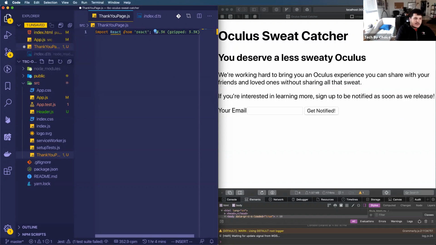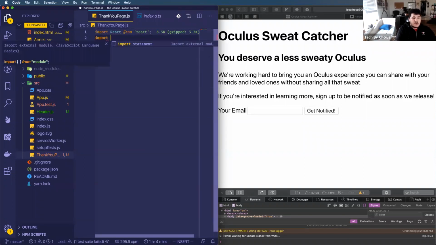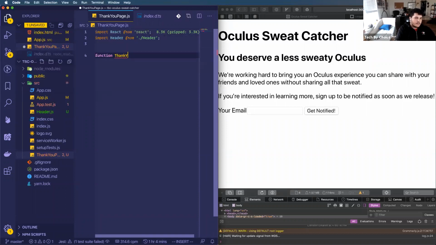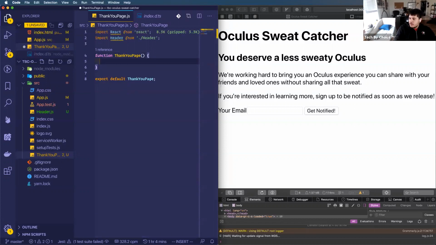Again, because this is a React file, I also know that I'm going to use that header. So I'm going to import that header from header. Now I'm creating that component. I'm just going to go ahead because I know that I'm exporting it. Just go ahead and export it.